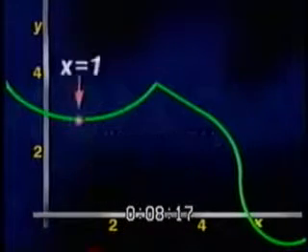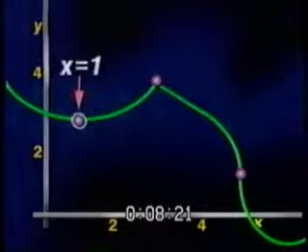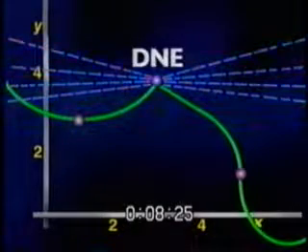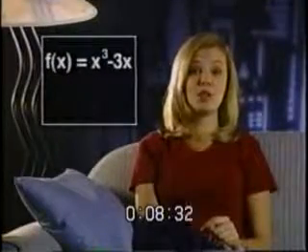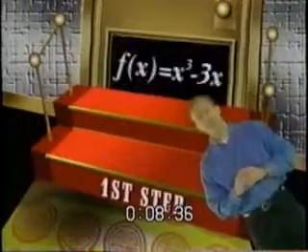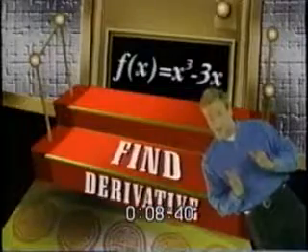On this graph, x equals 1, 3 and 5 are critical points. At x equals 1, the tangent line is horizontal. At x equals 3, the tangent line does not exist. At x equals 5, the tangent line is vertical. Let f of x equal x cubed minus 3x. Let's find the critical points of this curve. The first step in finding the critical points is to, you guessed it, find the derivative.